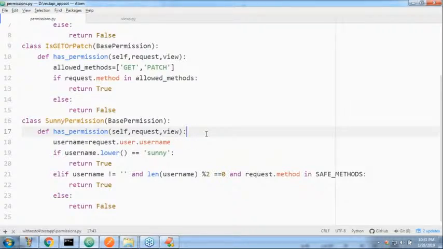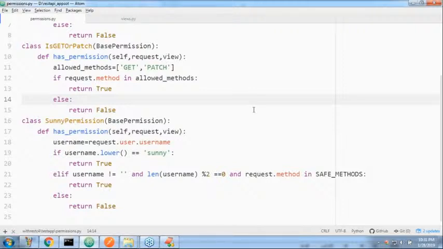Okay, I hope that is clear for all of you, right? So here we are using three things, like how you can implement our own custom permissions. That's all. So this is about token based authentication, and what you people should be aware of. I will share this application for you people.